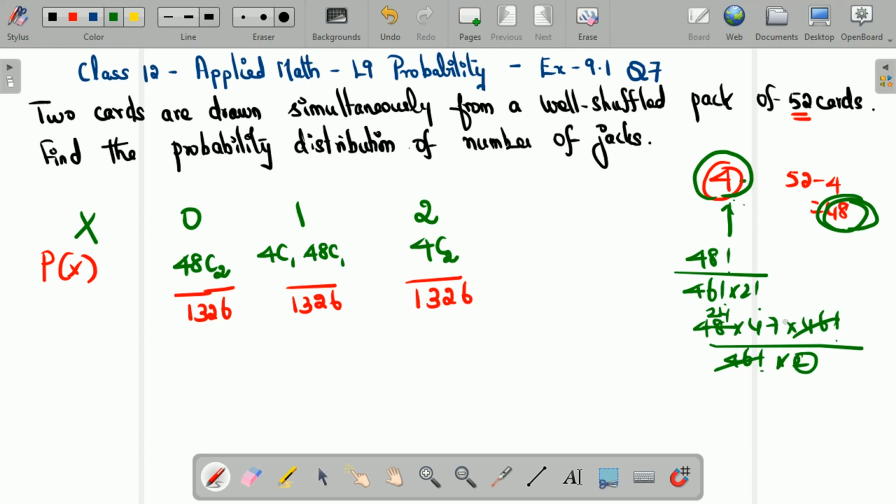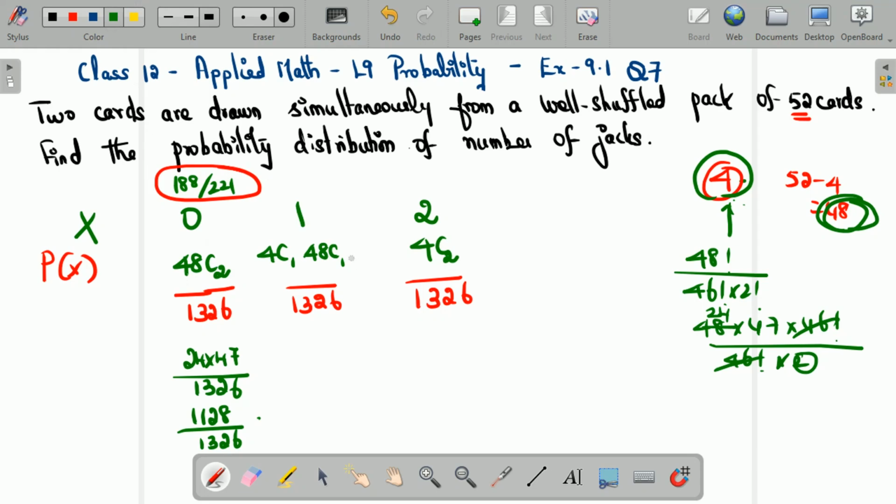So 24 into 47 divided by 1326. So we are going to actually simplify this. So this is going to be equal to 1128 divided by 1326. In simplest form, this will be 188 divided by 221. So this is the probability for X is equal to 0.